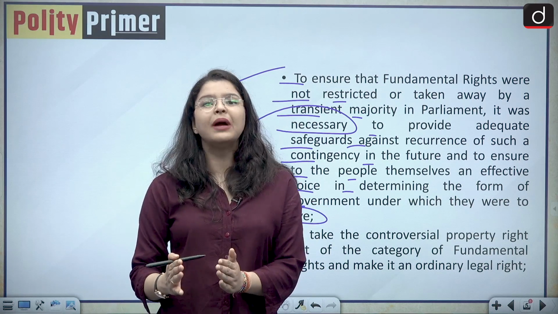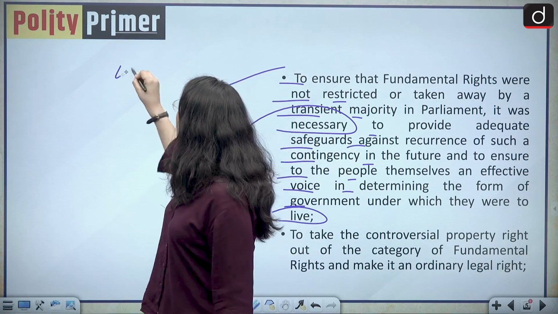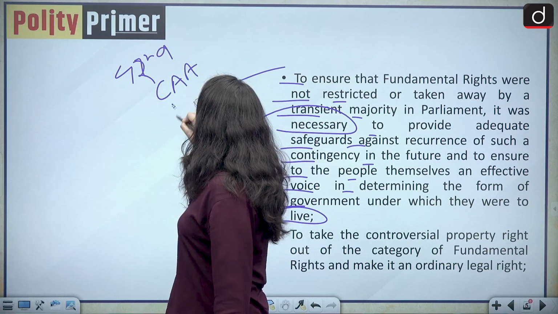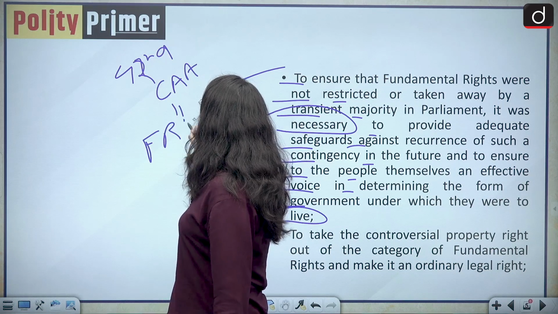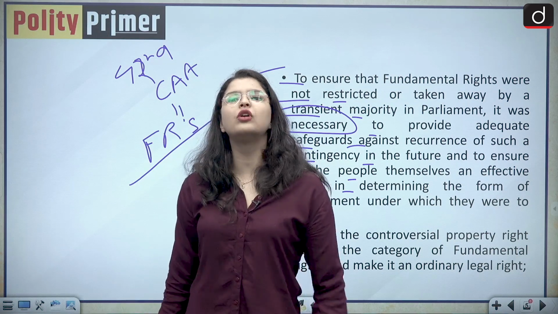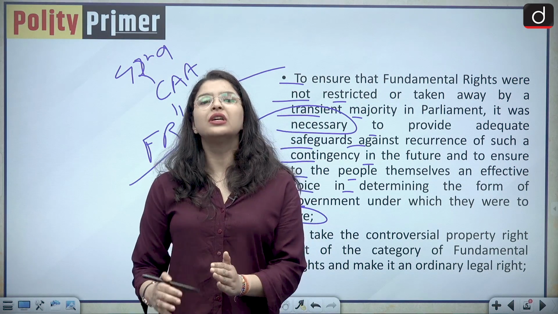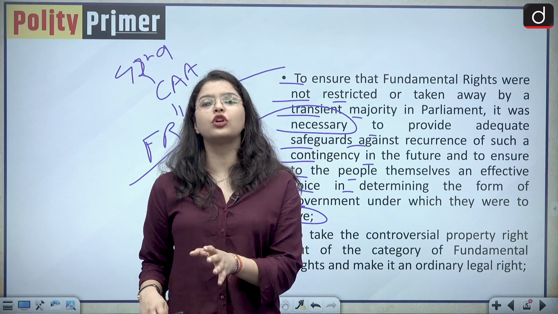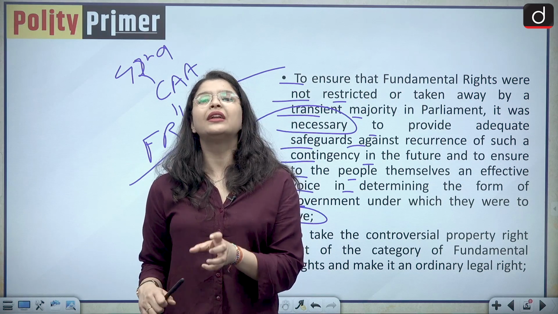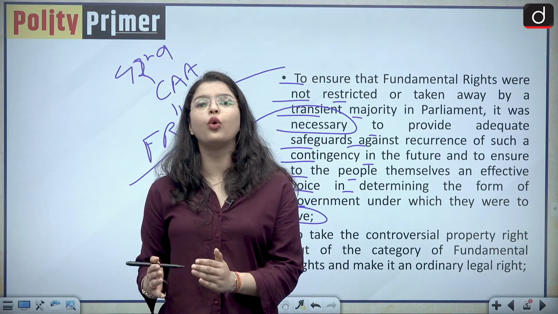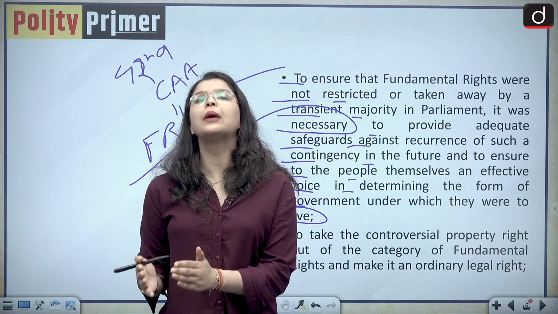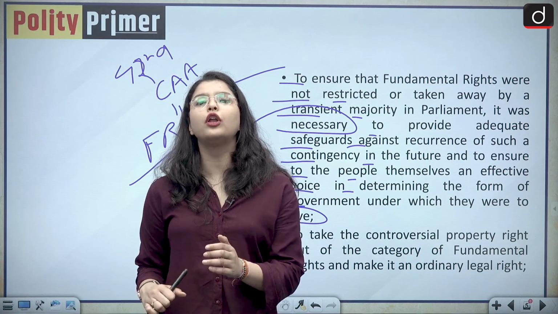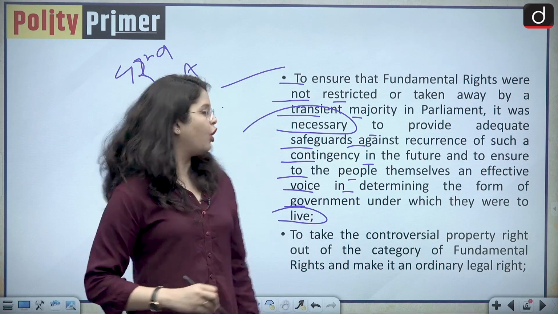If you remember my previous discussion on the 42nd Constitutional Amendment Act, you might remember that it diluted the scope of fundamental rights to a very great extent. So this dilution of the fundamental rights was undone by the 44th Constitutional Amendment Act. Basically, it restored their position and said that the Parliament cannot dissolve or abrogate your fundamental rights on their whims and fancies, and they have to follow a due procedure of law.